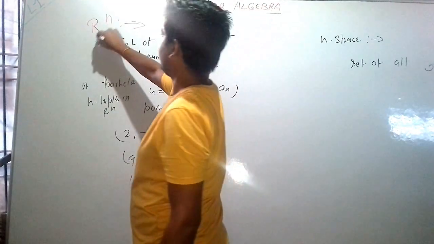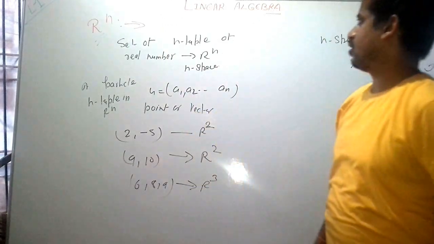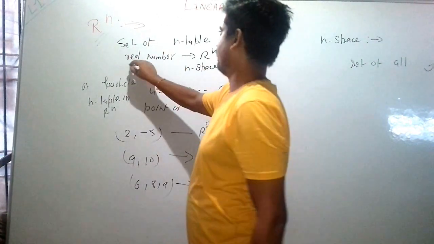What is Rn? Rn is a vector space, the set of all n-tuples of real numbers.